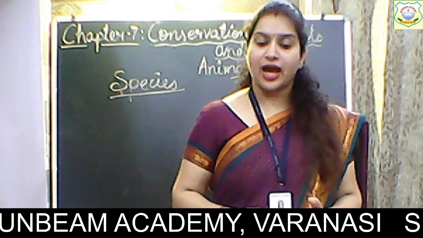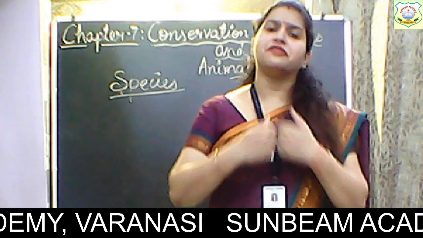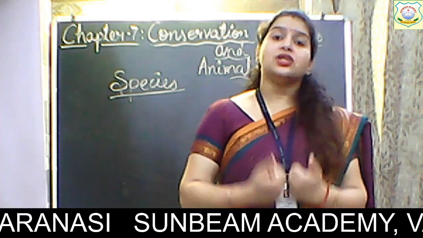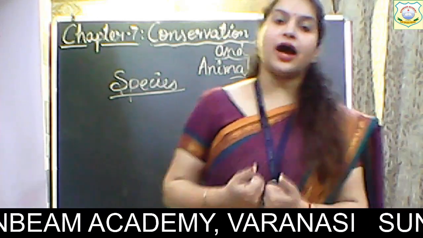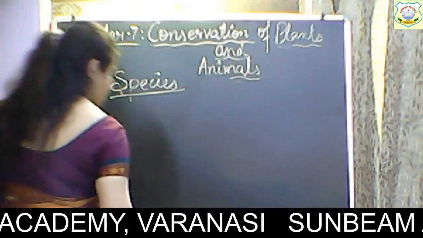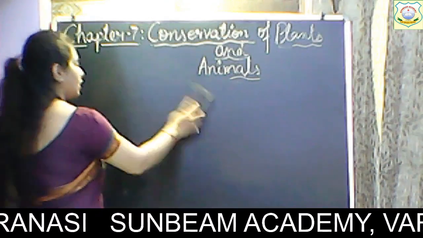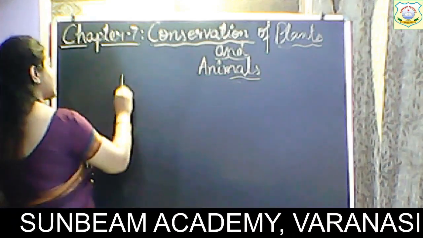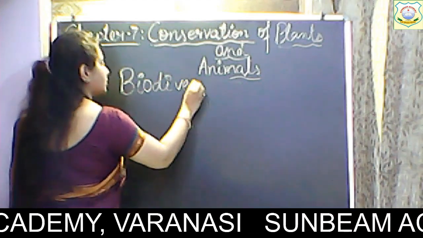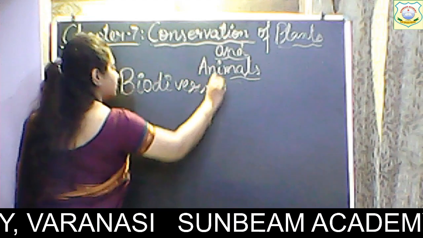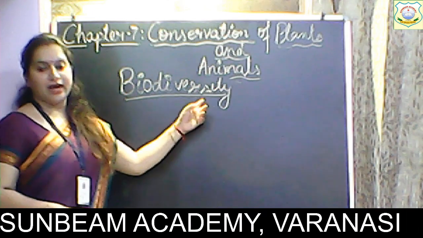As we have n number of species of plants and animals, different varieties of plants and animals, this is called biodiversity. I hope species is clear and ecosystem is clear to you. Now coming on to biodiversity. Children, this is very important and this chapter deals mainly with this topic. So what is biodiversity?